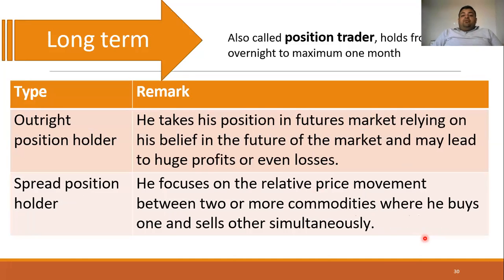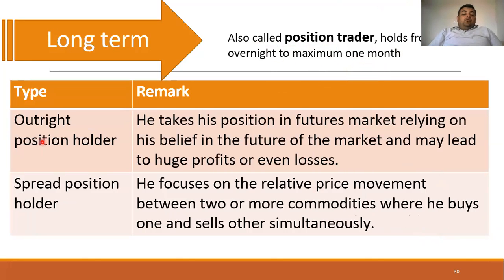Now, speculation is usually done for a short period of time, but it can also be for a long time. Again, there are two types of traders under the long term. A position trader holds from overnight to a maximum of 1 month. So the maximum time for which a trader can hold the investment is a tenure of 1 month, not more than 1 month.